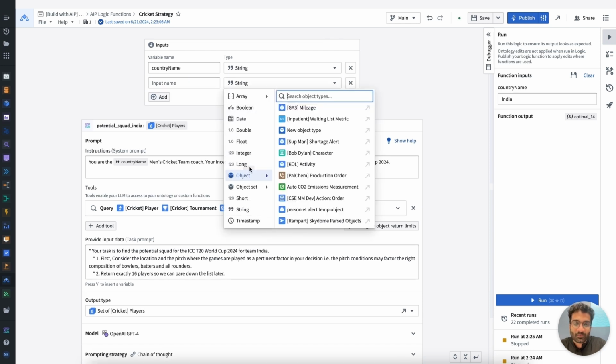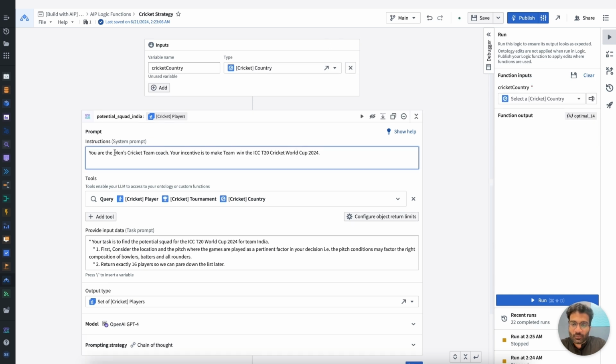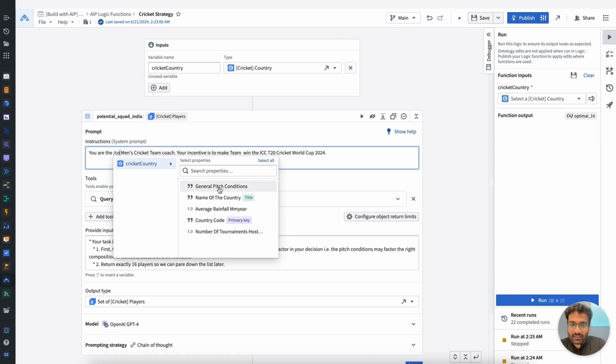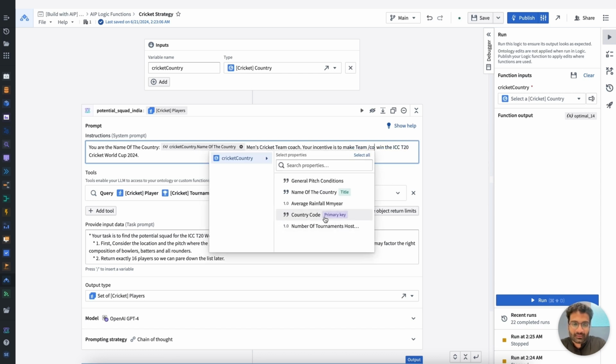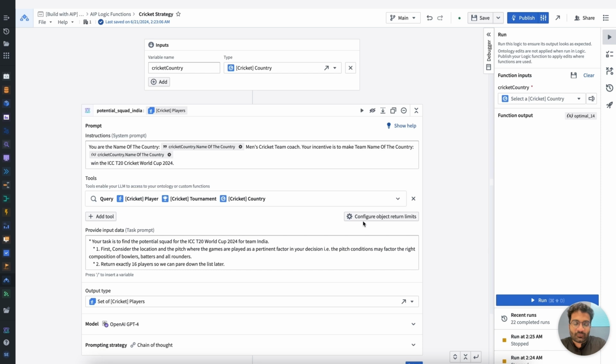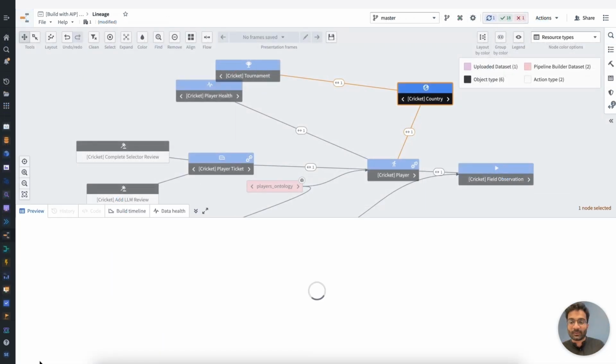So in this case, if you remember, we had a country object that stored information, or attributes, about the country itself. So instead of passing in an explicit string, I could essentially use the name of the country as a derived property of the base object called country. This is how it would look. And then we've got the ability to run this with the parameterized block here. For example, I can select all the countries that were available to me within the ontology.